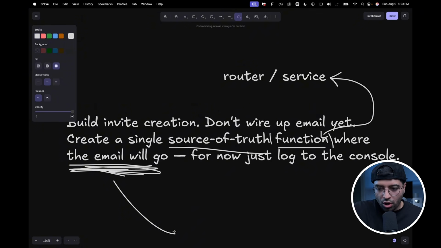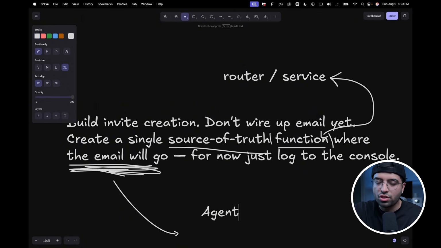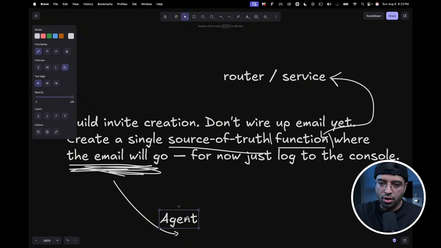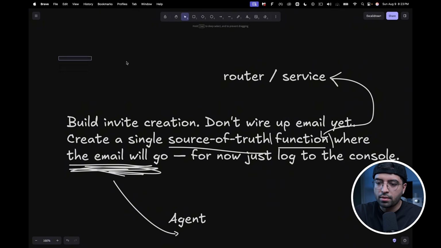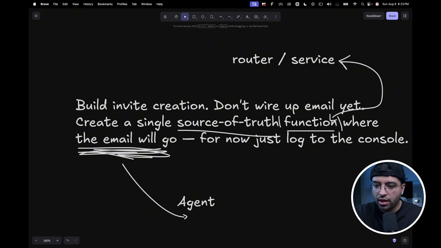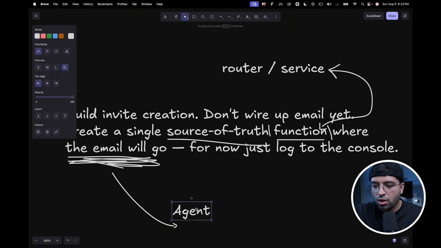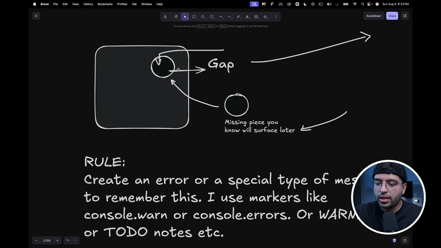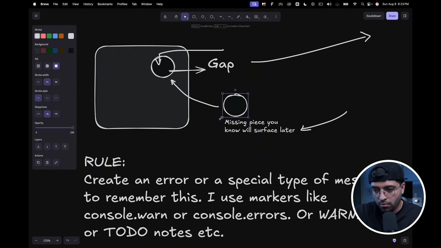Another thing you can do is offload this work into another agent, another sub-agent. Again, that's a whole different module, a whole different course. Maybe I can create a course on that, which is how to do multiple tasks at once, so multitasking or multi-agent work. We'll get to that later. In this module, I just want to focus on this topic. So this is how I would prompt the right way. What we've done is created a gap that we can later fix by completing the missing piece and putting it right here.